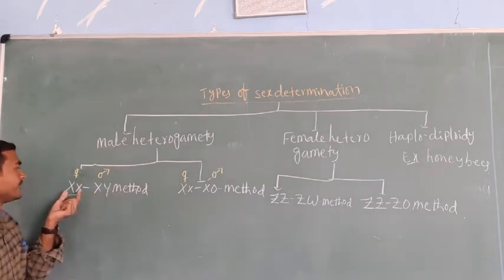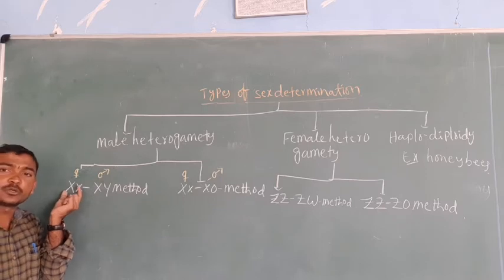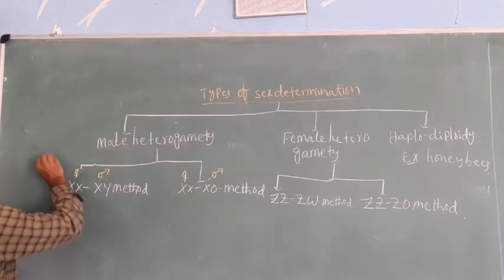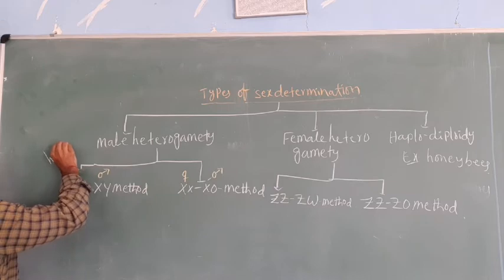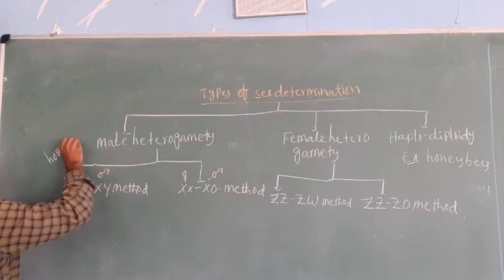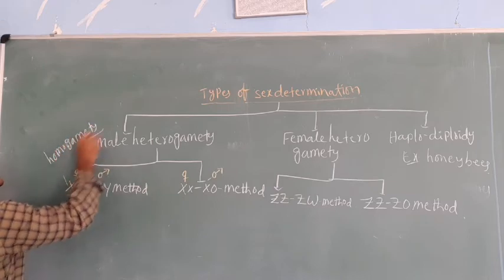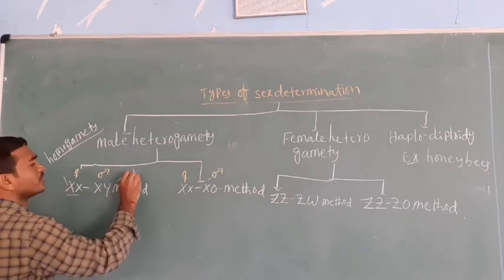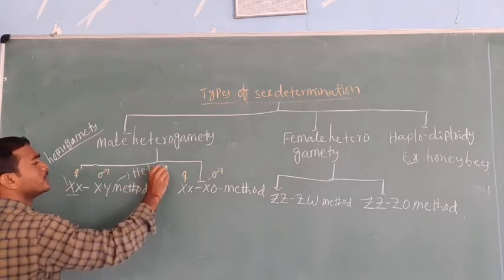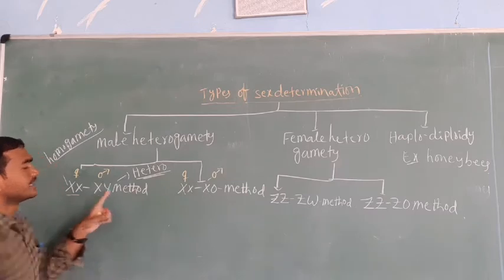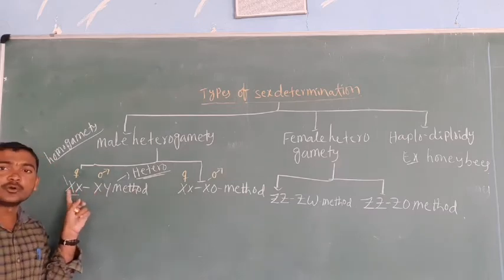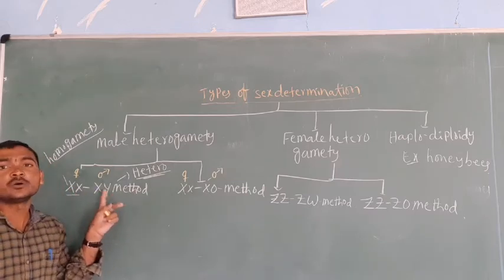In the female, XX means the same type of chromosome, so it is called homogamety. Here XY is there, so it is called heterogamety. Only the same XX is homogamety, XY is heterogamety.